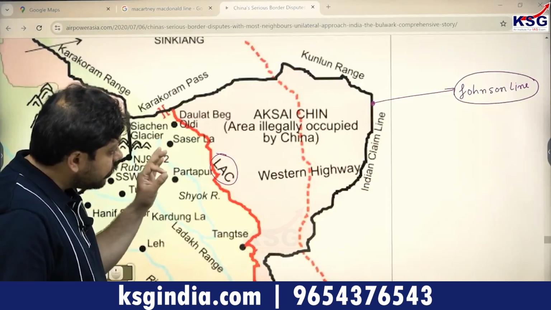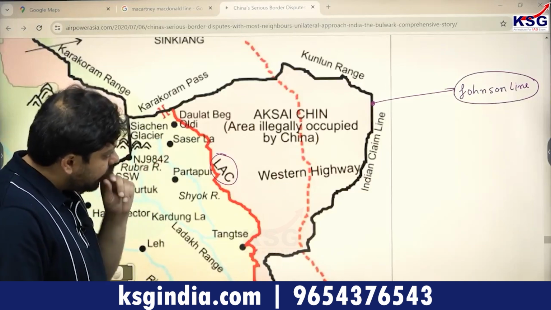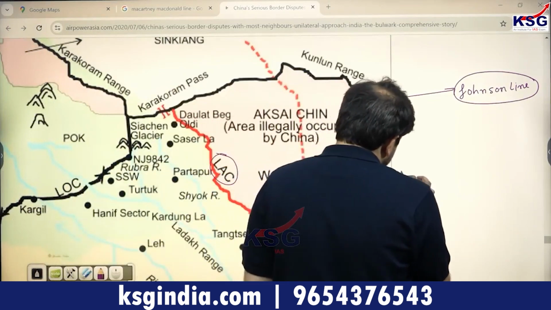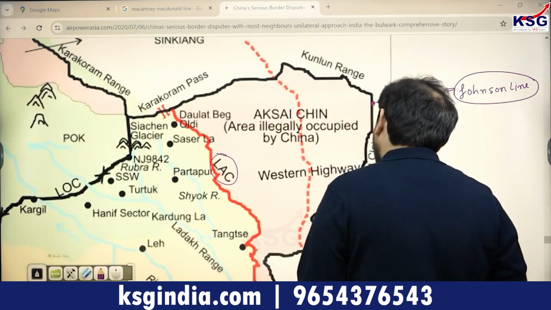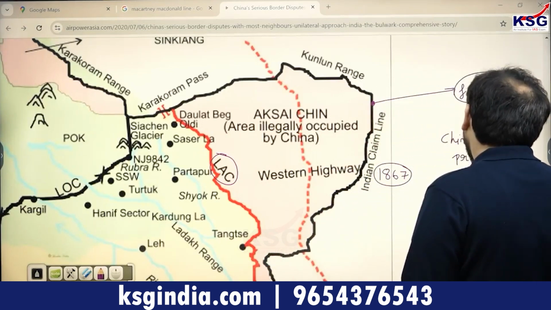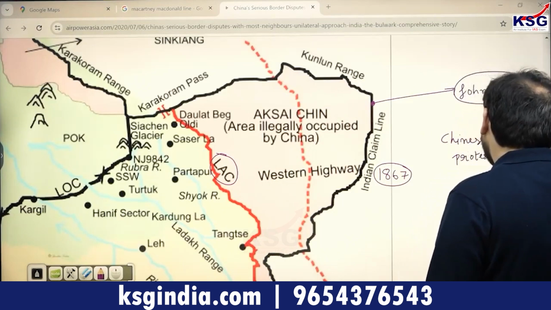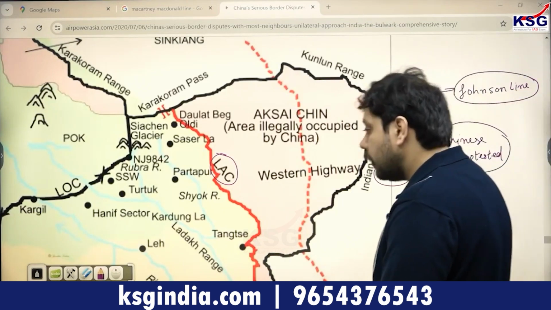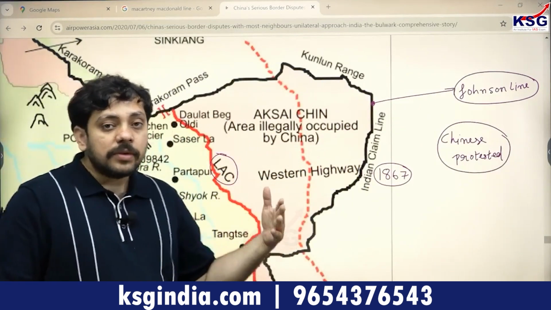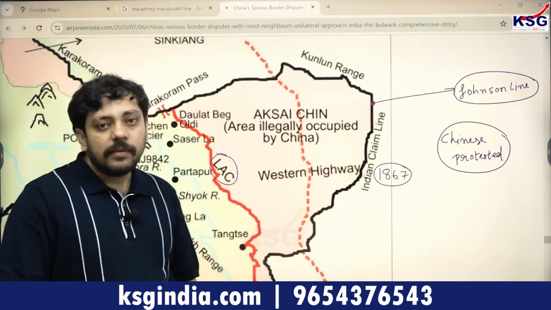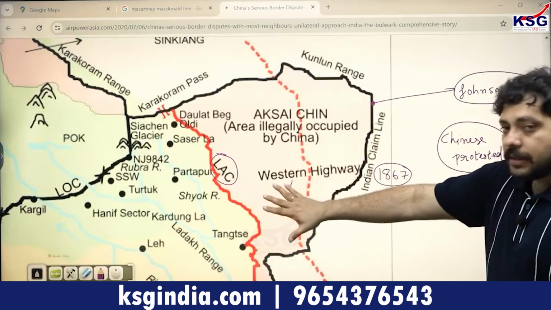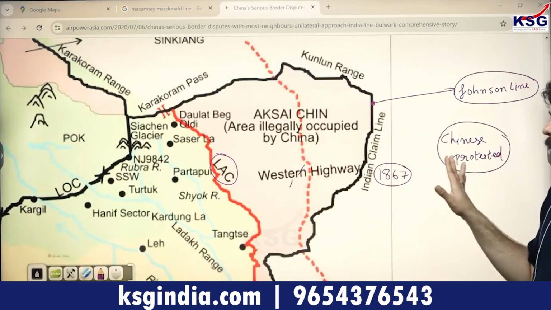Right. Now it happens to be the case that while the Britishers had marked the Johnson line in 1865, and in 1867 it was finalized, the Chinese at the time had protested against the Britishers. The Chinese had registered certain protests against the Britishers in terms of marking this line as a part of the Indian territory. So they registered a protest against the Johnson line. As you can see automatically, this area is claimed by the Chinese as a part of the Tibetan plateau. Okay.